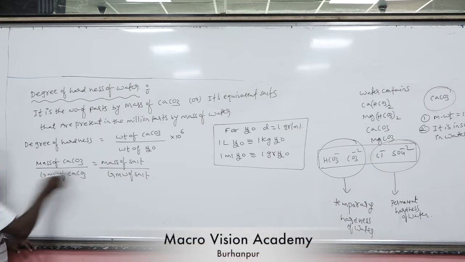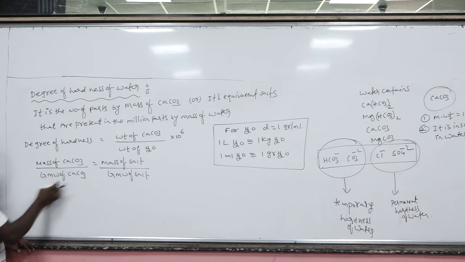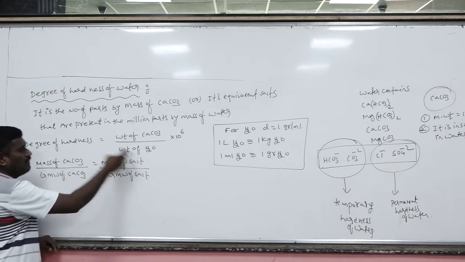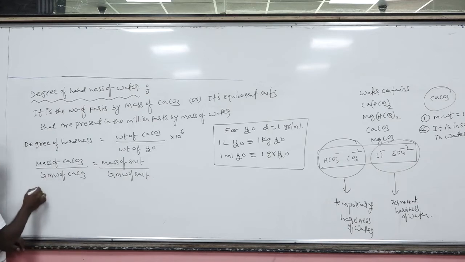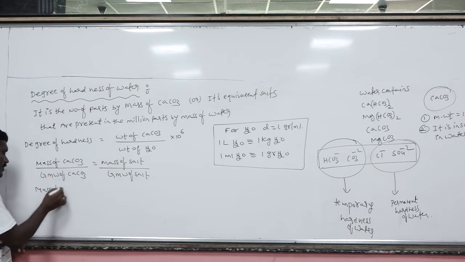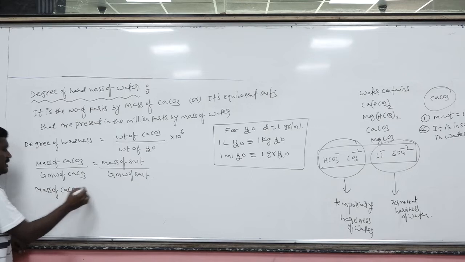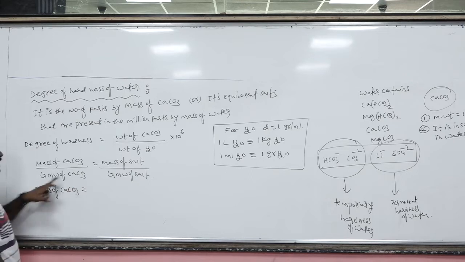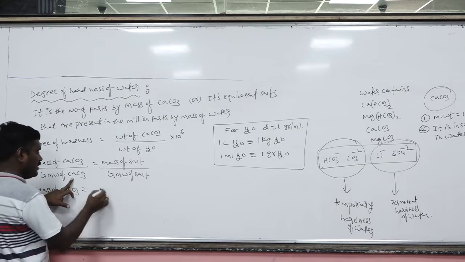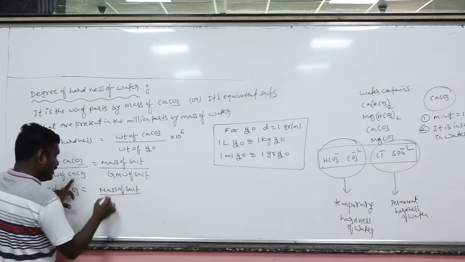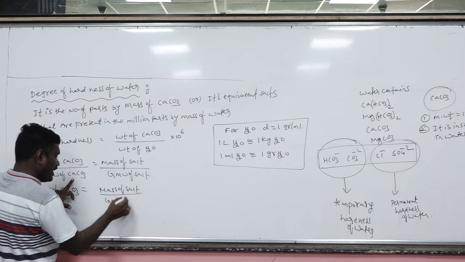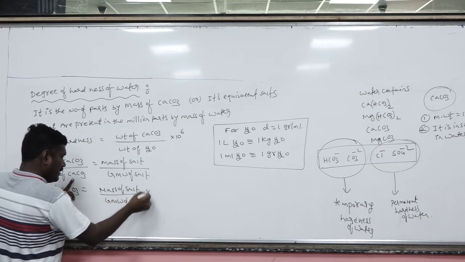What I am equating here is the number of moles of limestone, that is CaCO3, and the number of moles of the other salt. Now, mass of limestone is equal to, what is the molecular weight of limestone? 100. So mass of salt upon gram molecular weight of salt multiplied by 100.